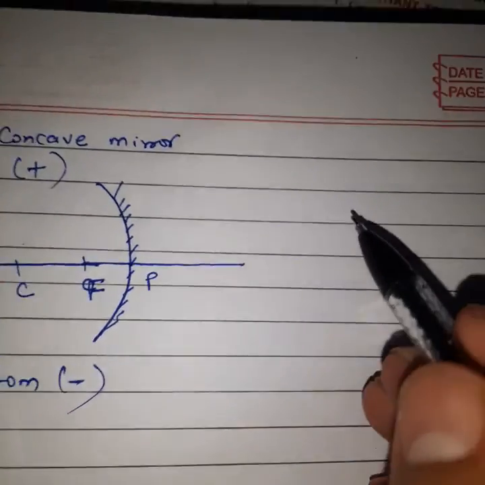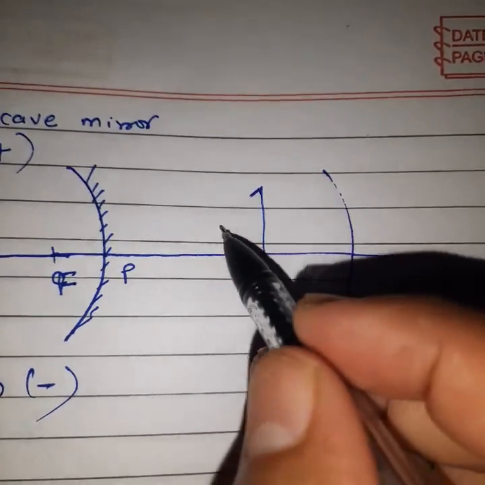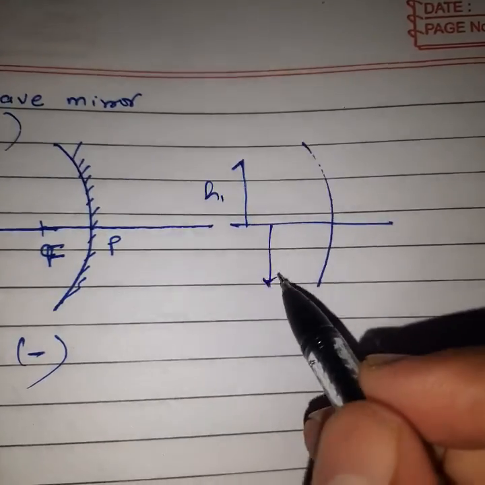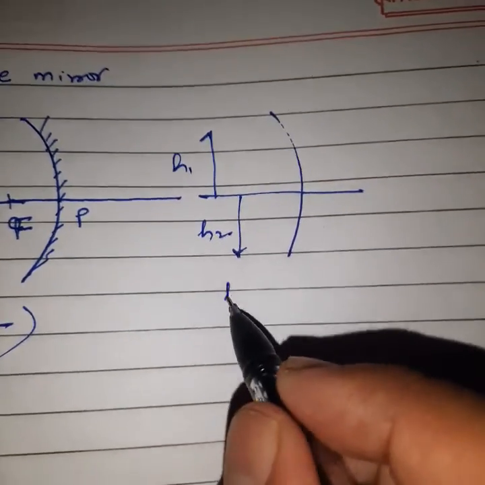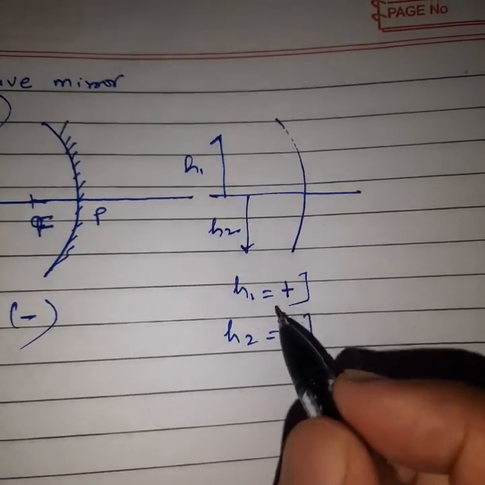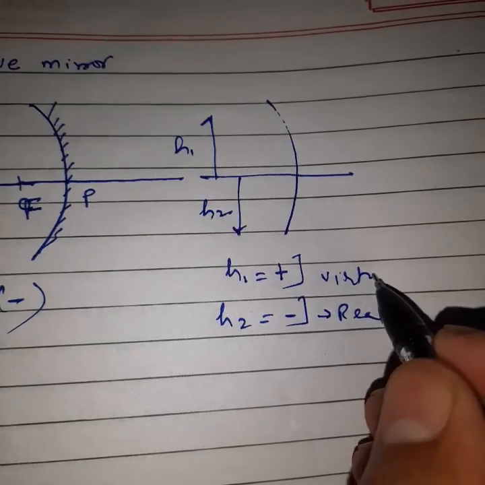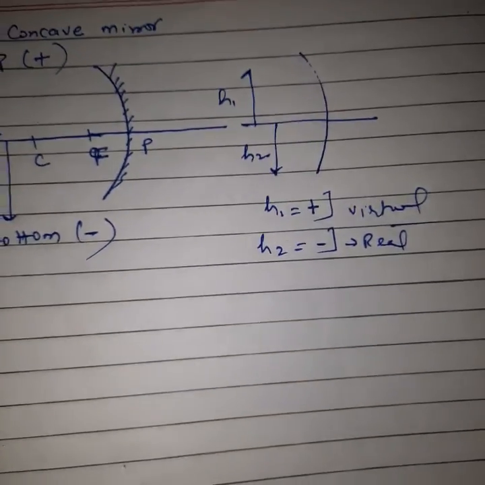If anything is like this, upside, we can say this is H1, and downside, this is H2. So H1 will be positive and H2 will be negative. Clear? The negative part will be real and the positive will be virtual. Say yes or no?